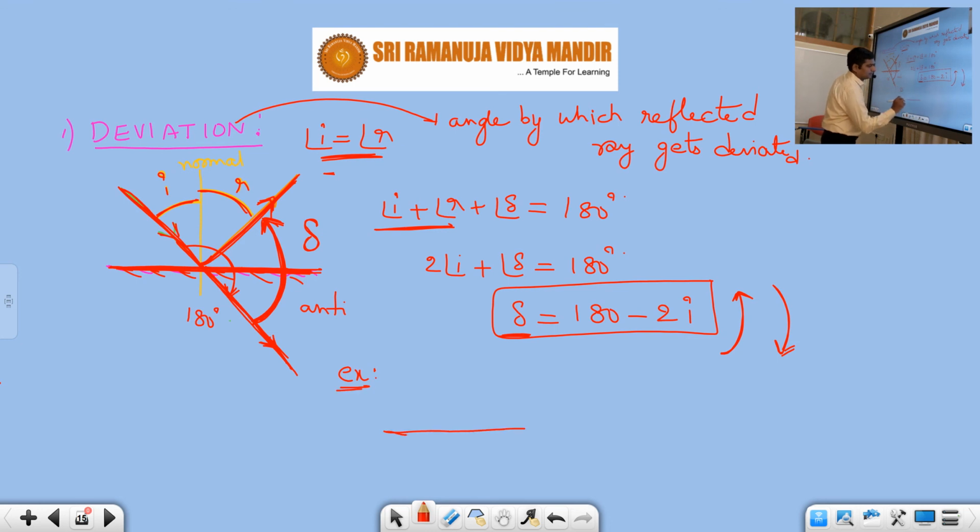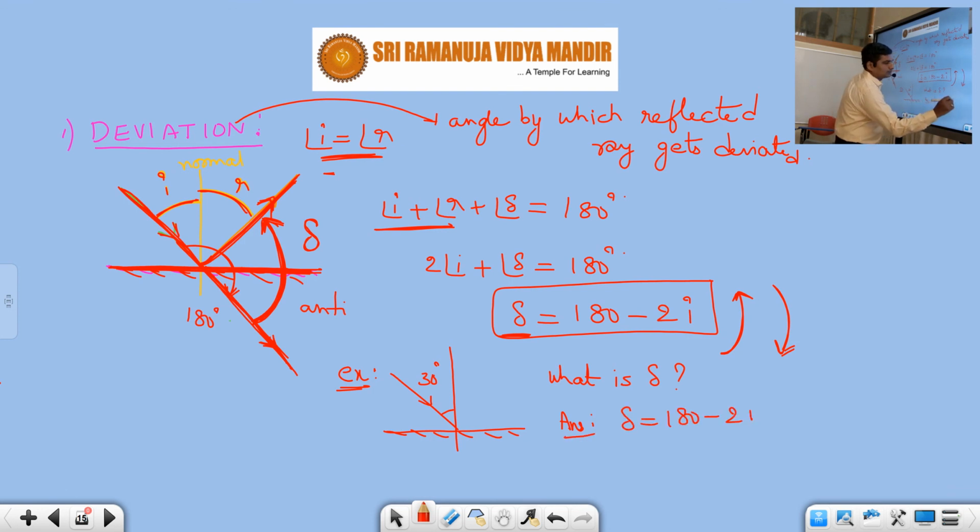Suppose there is a plane mirror, and let us say the angle of incidence is 30 degrees. Now they will ask us what is the angle of deviation? So what is the answer, students? Angle of deviation is 180 minus 2 times I, that is 180 minus 2 times 30, that is 180 minus 60, that is equal to 120 degrees.